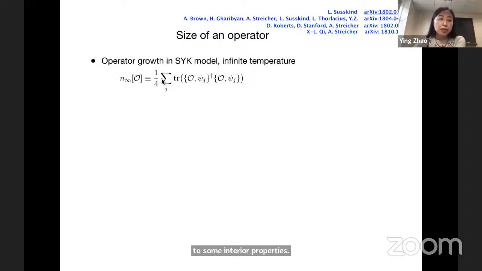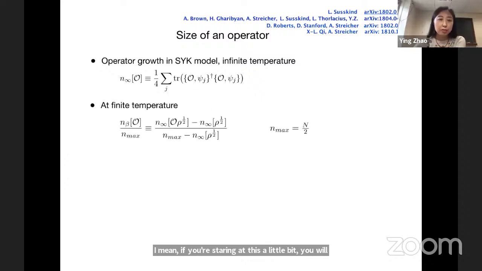To be specific, we consider operator growth in the SYK model. At infinite temperature, the size is just defined as basically the fermion counting. If you stare at this a little bit, you will see that this gives the average number of fermions that make up this operator. And notice that this infinite temperature size doesn't depend on the state. It's just a property of the operator.